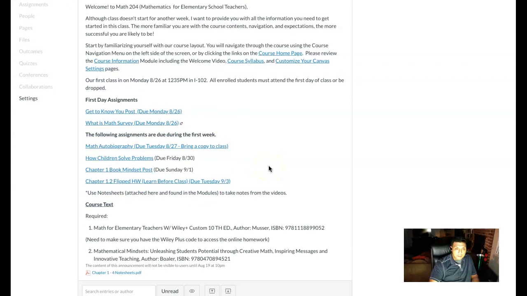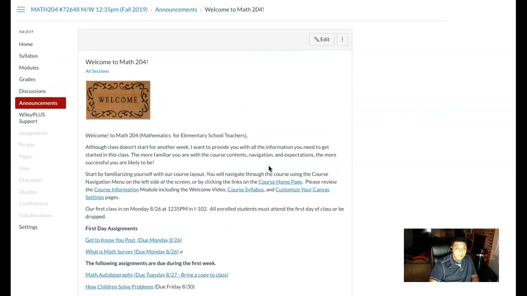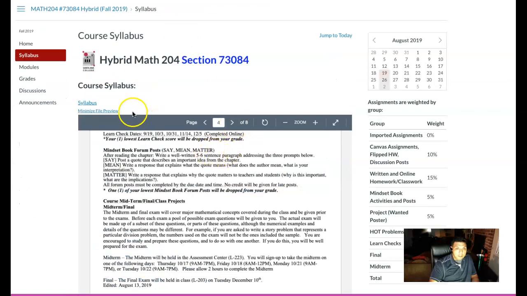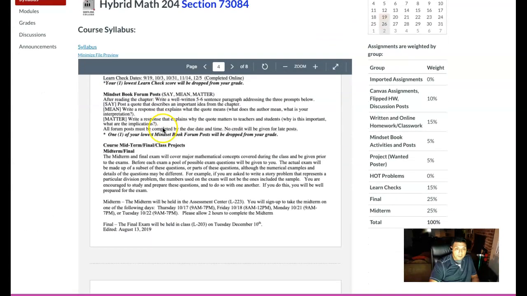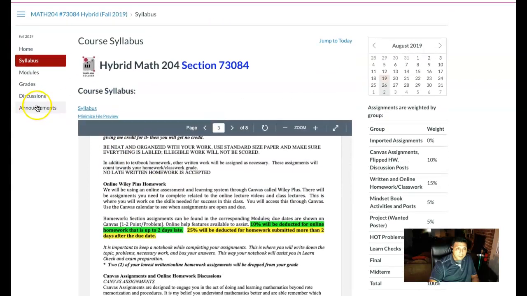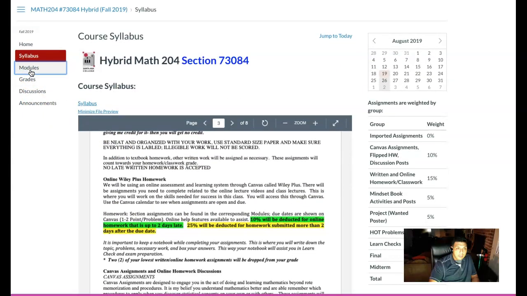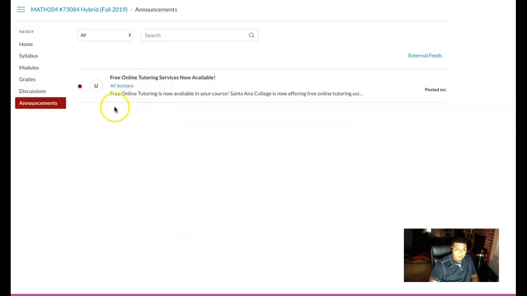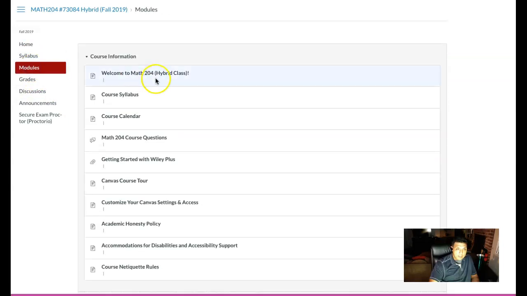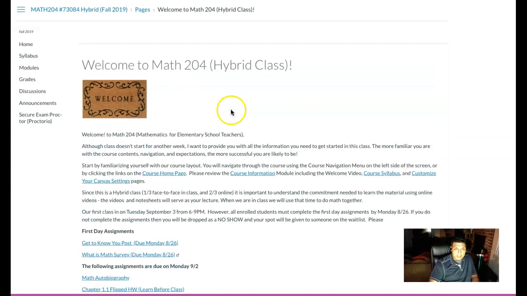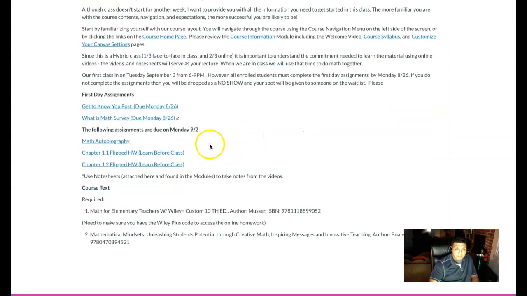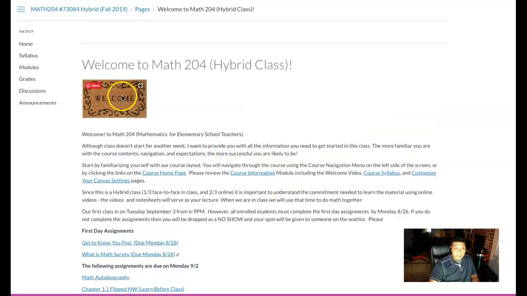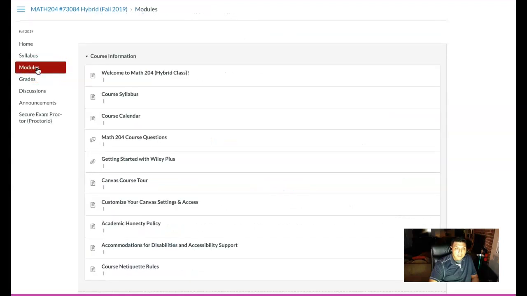In addition to that, you have other assignments due during the week that you want to be paying attention to. Sorry, I lost that page. Of those different assignments coming up, those will be found in the calendar. Also, they'll be found in the modules.